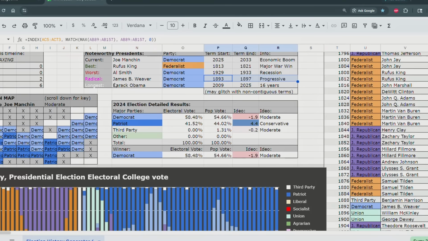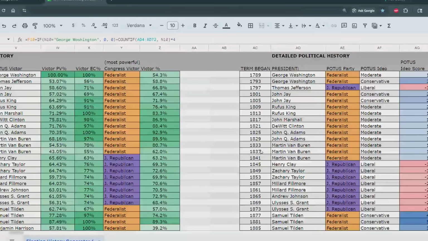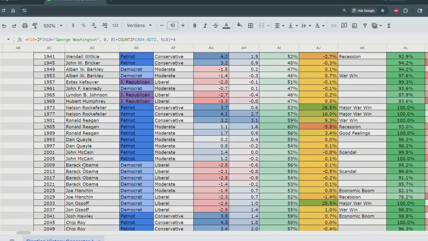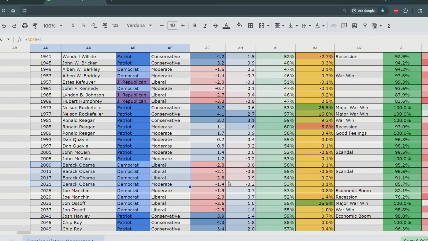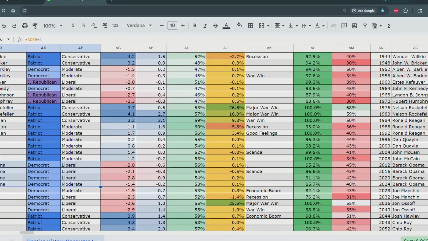Then we can scroll over. The longest serving president was Barack Obama, who served in office for 16 years, from 2009 to 2025. Let's see what happened there. So here we have Barack Obama, 4 terms in office. So in this timeline, obviously there isn't any constitutional amendment to prevent a president from serving in office more than twice. Barack Obama, pretty uneventful presidency, actually.